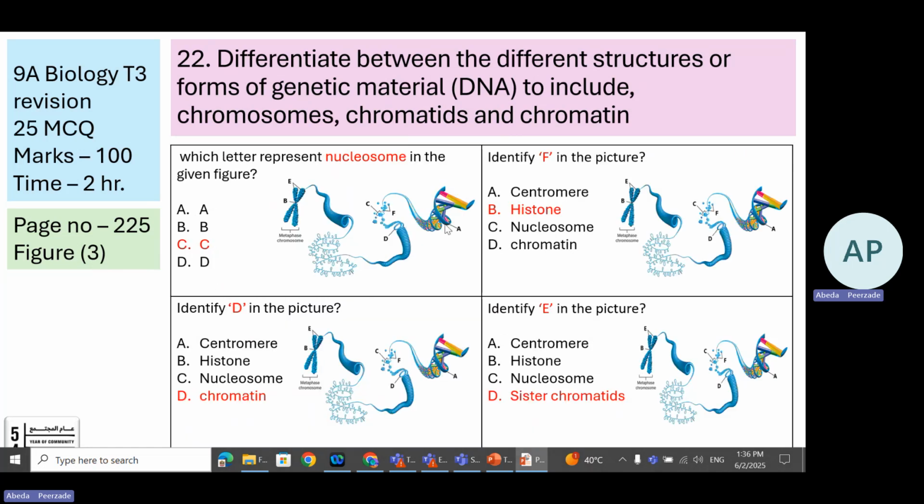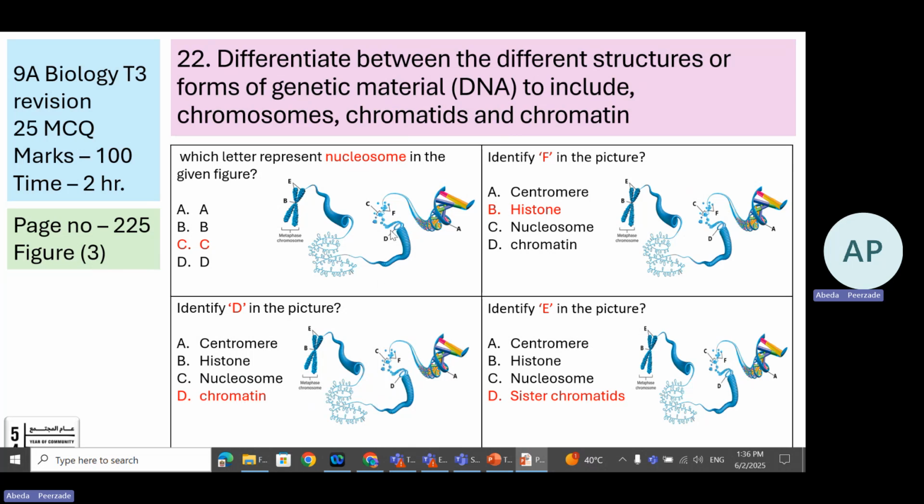A few more questions about labeling. They are asking you to identify the letter which represents nucleosome. So you should know thoroughly about this diagram, starting from DNA, histone, nucleosome. So C. Histone is F, sister chromatids E, and chromatin is D. This one.